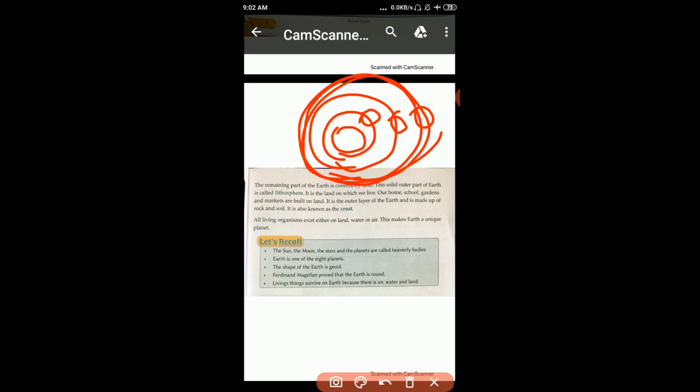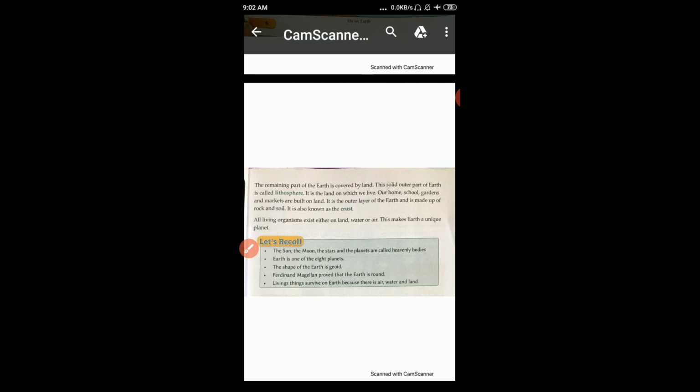Okay. So, planet: the heavenly objects which revolve around the sun. Now, the second word is atmosphere. The envelope of air which surrounds the earth is called atmosphere. Now student, hydrosphere: the layer of water on or at the surface of earth is called hydrosphere.